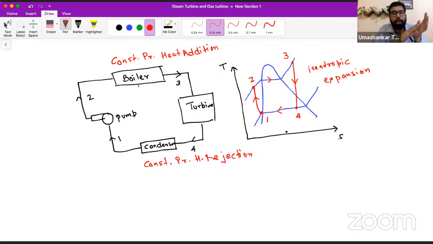Otherwise, there is no shortcut. Some people are briefing, like there are so many babas in this GATE industry. They will guide you in many ways, like do this, you will get this. That is all. You study the right thing without wasting your time, you will get through. Okay.